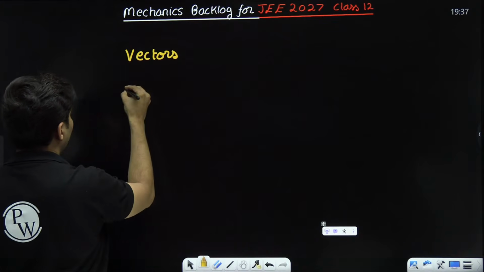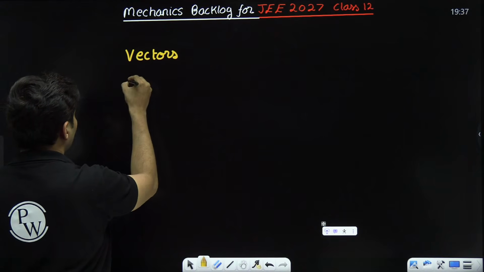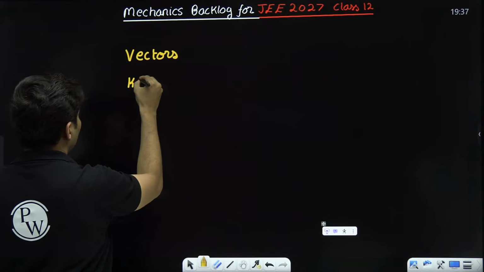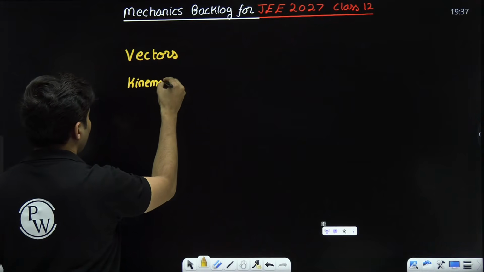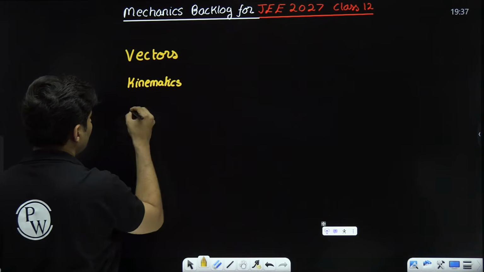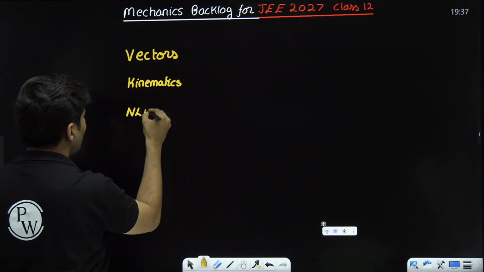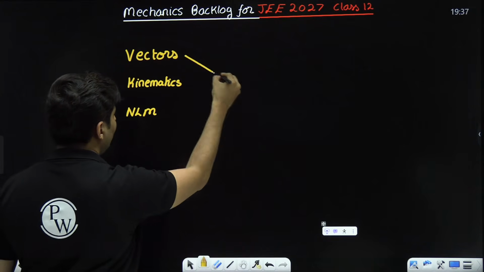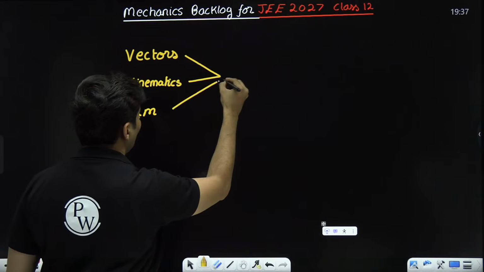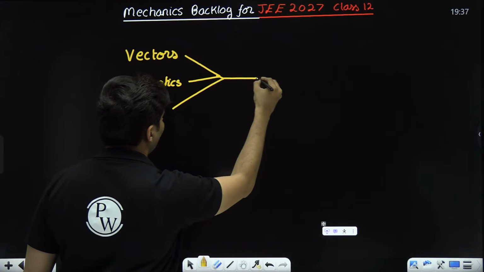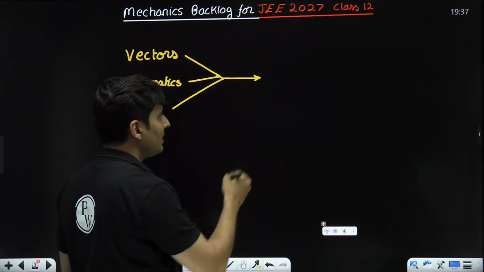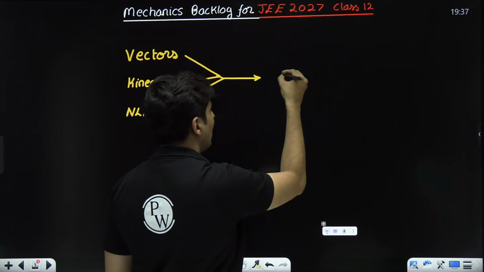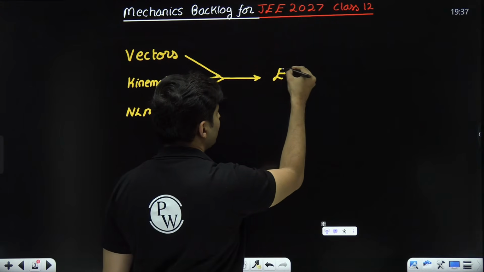I will go with basics of kinematics, whatever is needed. Basics of vectors, Newton's laws of motion, all these concepts, whatever are needed basically for the chapter of electrostatics.